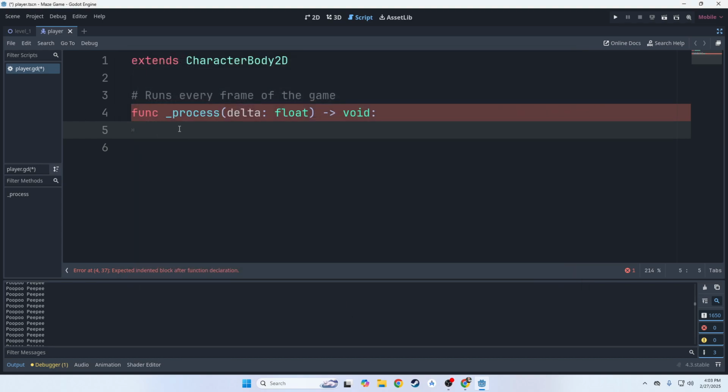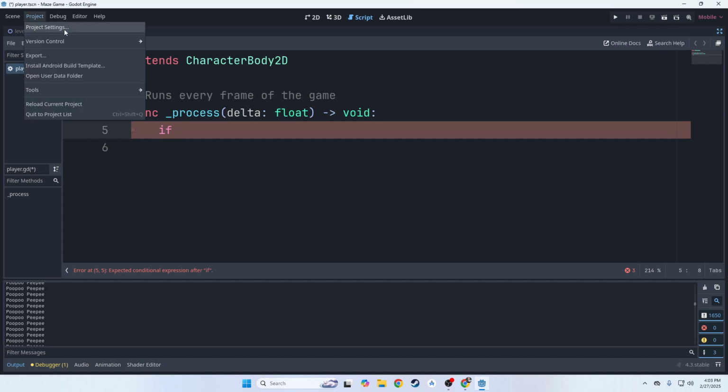So inside my script, I need to check to see if we're pressing the D key. So what we can do is we can use something called an if statement. If statements are in every programming language. It allows us to check a condition, right? So if now we need to access input, because this is our input map, we need to access something called Input.